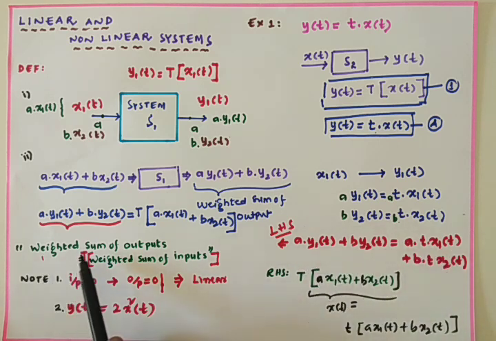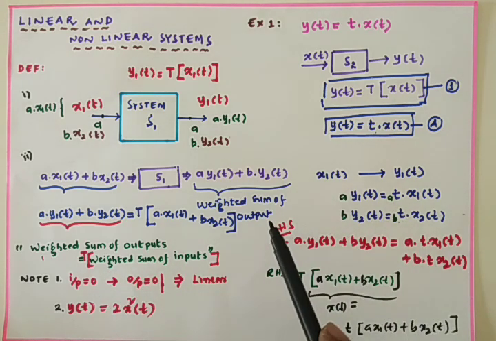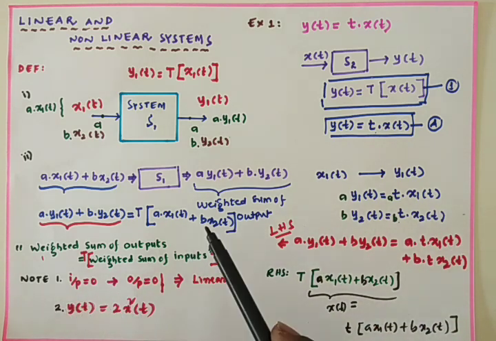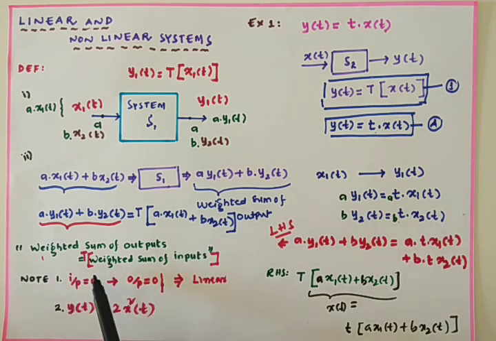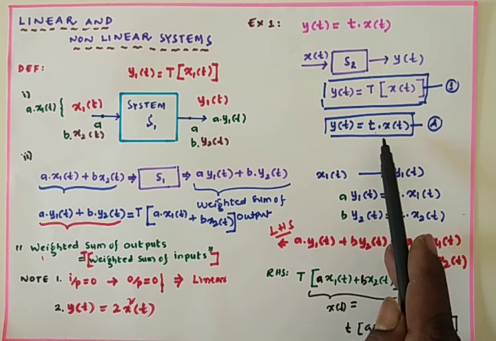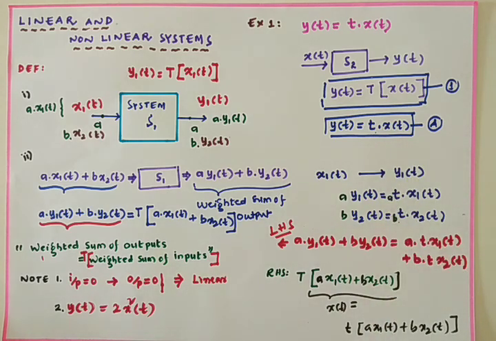We have to prove that the weighted sum of outputs is equal to the transfer function applied on the weighted sum of inputs. First go with the weighted sum of inputs. Input is nothing but x1 of t plus x2 of t. Weighted sum means x1 of t is multiplied with A and x2 of t is multiplied with B. Applying the transfer function on A x1 of t plus B x2 of t, we get the equation, and we substitute in that equation so that you can test whether any given system is linear or non-linear.